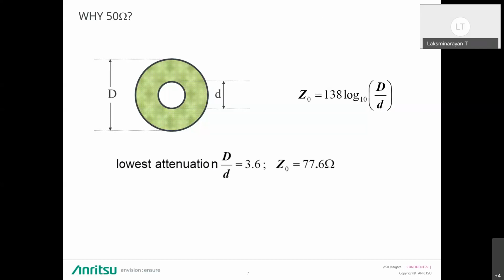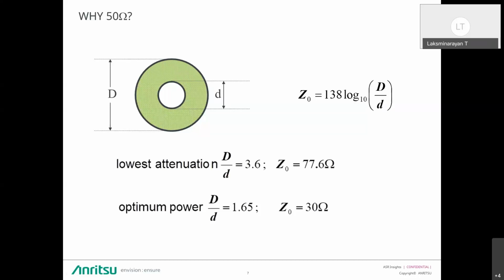For the lowest attenuation, why 50 ohms? It seems to be a compromise. The lowest attenuation occurs when the outer to inner diameter ratio is 3.6, which corresponds to an impedance of 77.6 ohms. On the other hand, because the electric field strength is highest near the surface of the inner conductor, this field strength could cause a breakdown if too high.